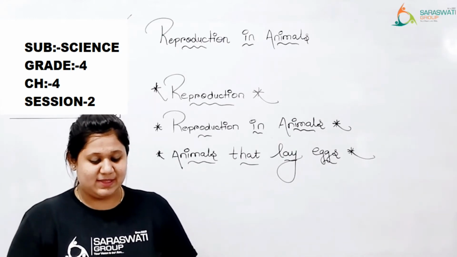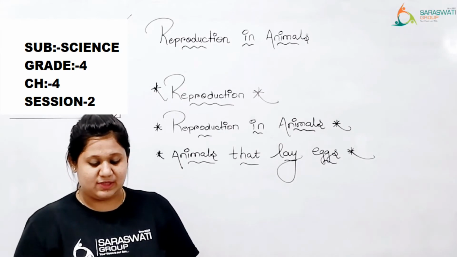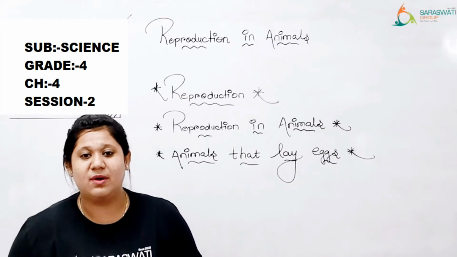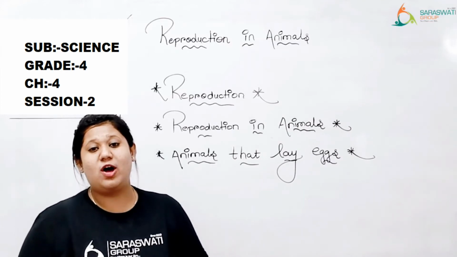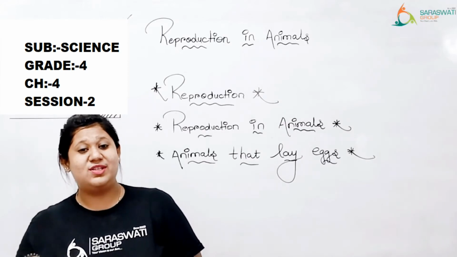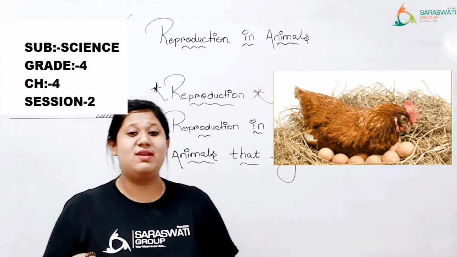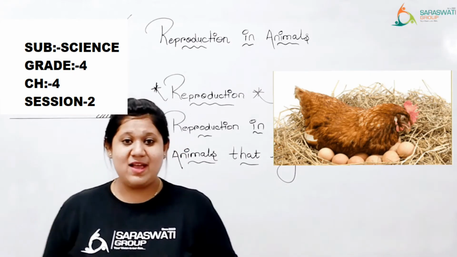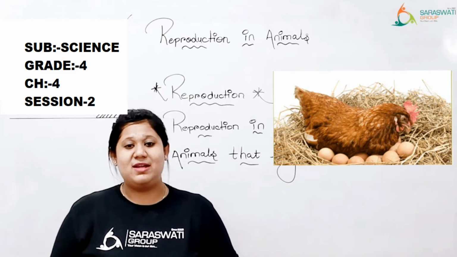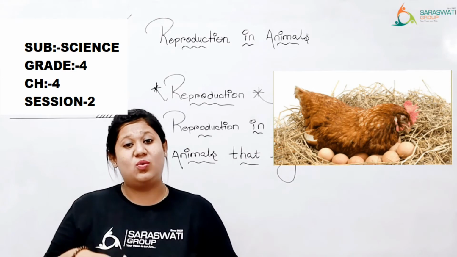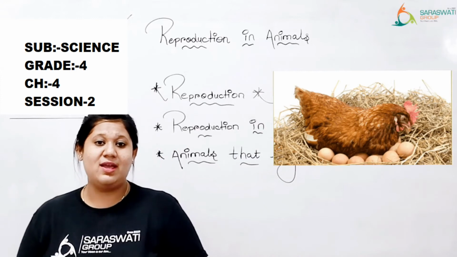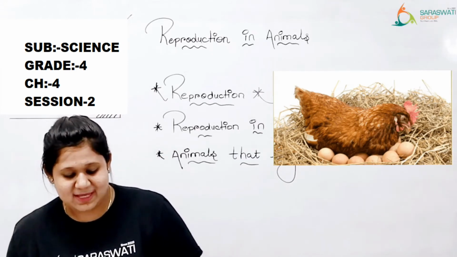One of the parent birds sits on the eggs for some days. Kids, दोनों parent bird में से कोई भी एक bird, a single bird sits on that eggs, उस eggs के ऊपर बैठते हैं, उस वजह से उसमें they need some warmness, right? जो eggs होते हैं उसको warmness की need होती है, right? तो कोई भी parent bird होता है वो उस eggs के ऊपर थोड़े टाइम तक बैठा रहेगा, जिस वजह से eggs भी प्रोटेक्ट रहेंगे और उसको warmness भी मिल जाएगी.